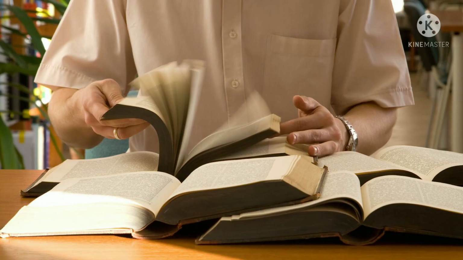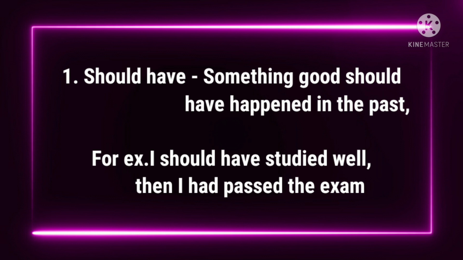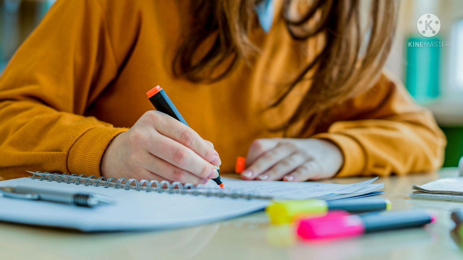For example, you didn't study properly for the exam and you failed. Then you'll say, I should have studied well, then I would have passed the exam. Here should have shows what should have happened, but it didn't happen. That's why you are regretting over that.